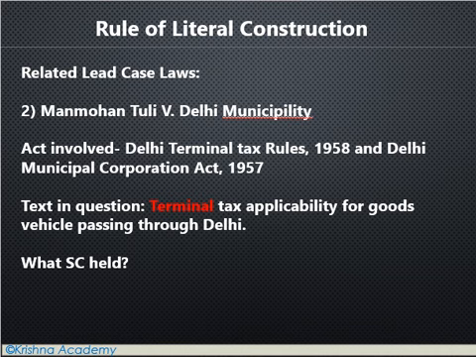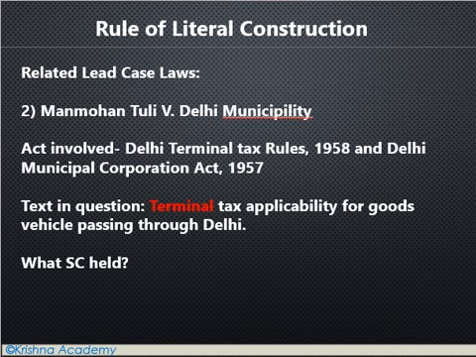In this case, Delhi Terminal Tax Rule 1958 and Delhi Municipal Corporation Act 1957 were in question, and the tax in question was terminal tax applicability for goods vehicles passing through Delhi. Those from North India may be aware that earlier there was no peripheral highway around Delhi, which is there now.